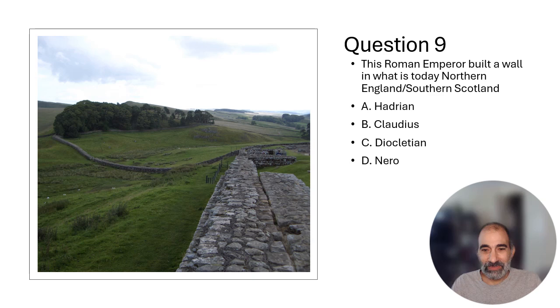All right. Oh, one of my favorite things I've seen here. This Roman emperor built a wall in what is today northern England, southern Scotland. Hadrian, Claudius, Diocletian again, or Nero?